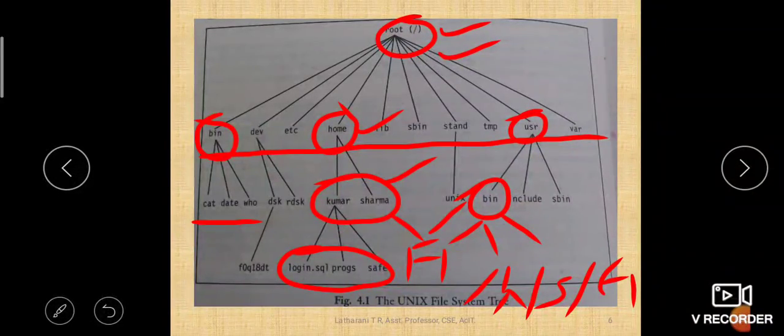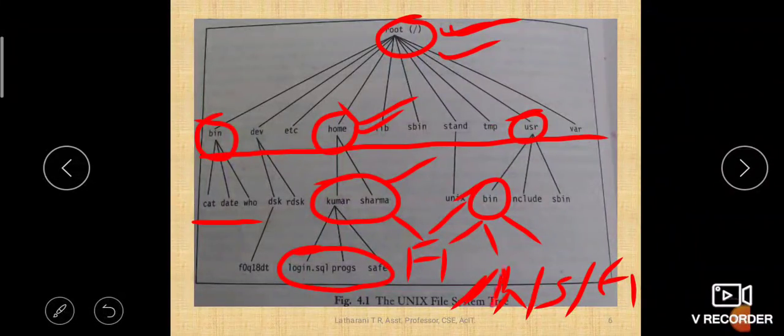Okay, this slash indicates the root, under root you have home, so this H indicates home. Completely you have to write home, as there is no space I am just writing H.